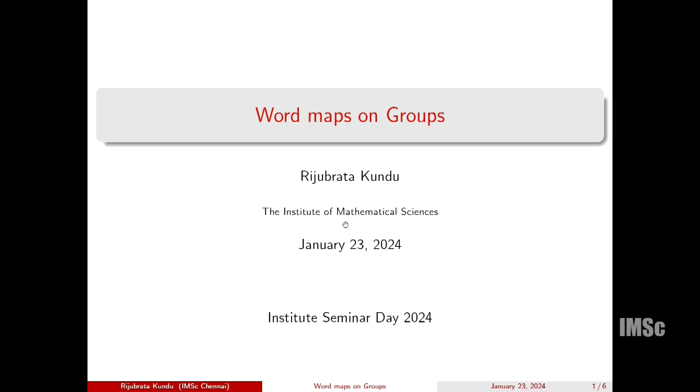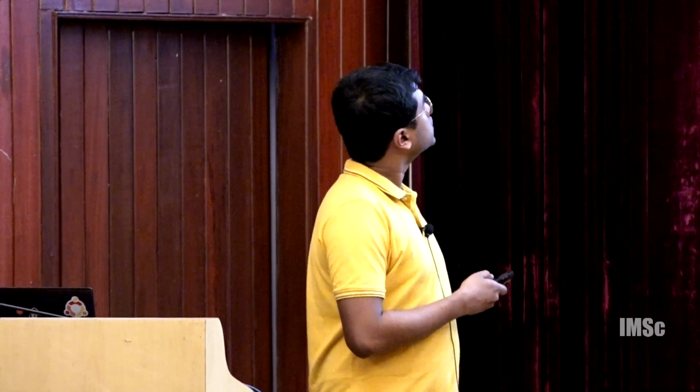I'm going to talk about word maps on groups. This is something that I have been interested in from my PhD time, and it has been a very active theme, and enormous progress has been seen in this direction for the last couple of decades. There are multiple points of view from which this can be introduced, but I chose one of them, which is easier to state and nice. So let me start with what the Waring problem is in number theory.